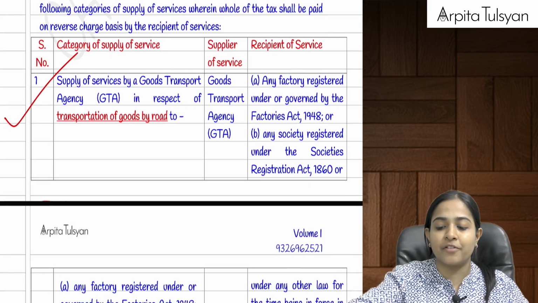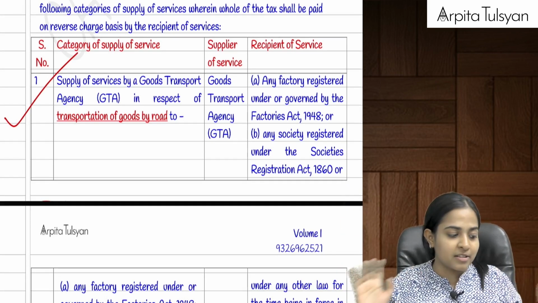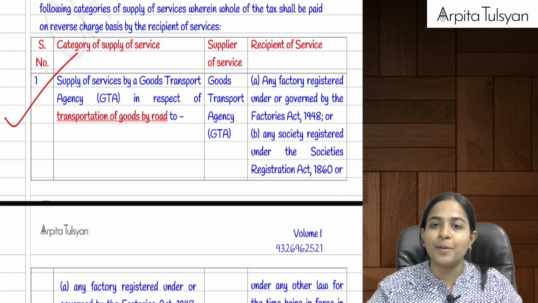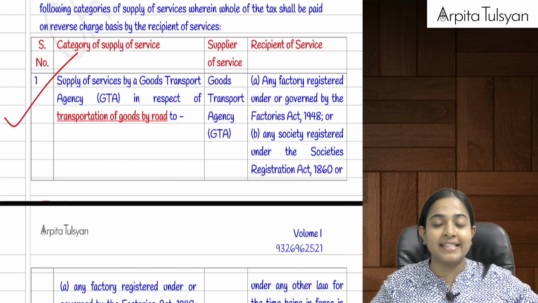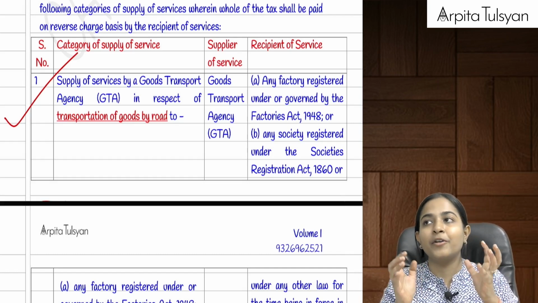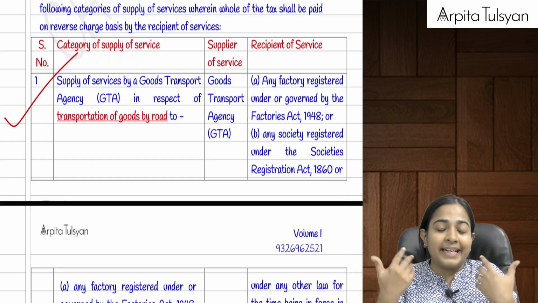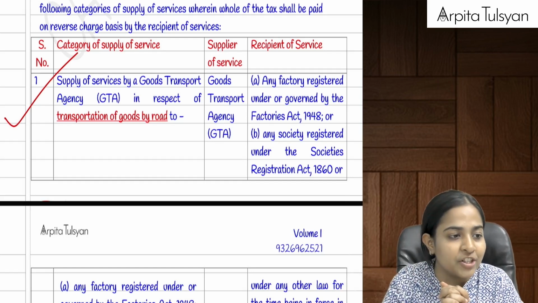See the type of service. Again, I am assuming that you have at least read and seen the main lectures once, and read it from the textbook, and you are here only for the purpose of revision. I hope that is the assumption and you're not using these lectures for the first time, because here we are not doing the in-depth understanding. We are trying to recollect the provisions and consolidate all the provisions at once.